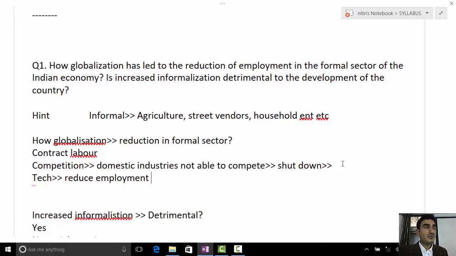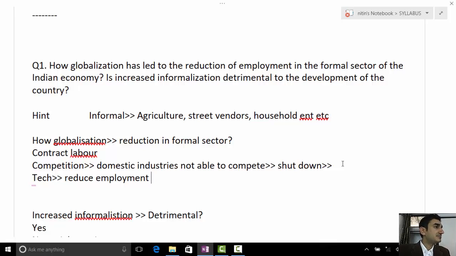So, what were the key points? Your key points were that with globalization comes better technology, and with more technology the requirement for human labor got reduced. In this, you're trying to say that there has been a reduction of employment in the formal sector. This has been your basis, right?